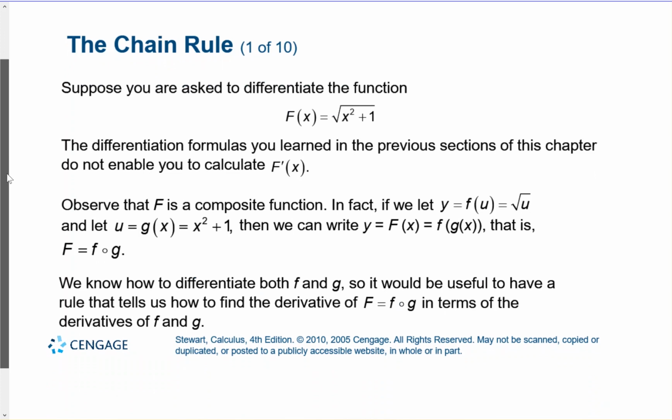Suppose you ask to differentiate the function f of x equals the square root of x squared plus 1. If we're trying to find the derivative of this function, we cannot rely on our previous rules. Notice that this is what we would call a composite function. It's a combination of a square root function along with a polynomial, a square root function with x squared plus 1.